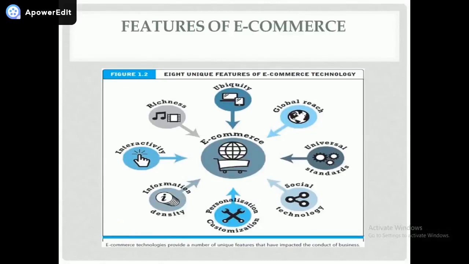Today we will be starting with two new topics, features of e-commerce and methods of electronic payments. Now let us start with features of e-commerce. You can see there are 8 different features. Under that, first one is ubiquity. E-commerce is ubiquitous because it is present everywhere and you can access it from anywhere.